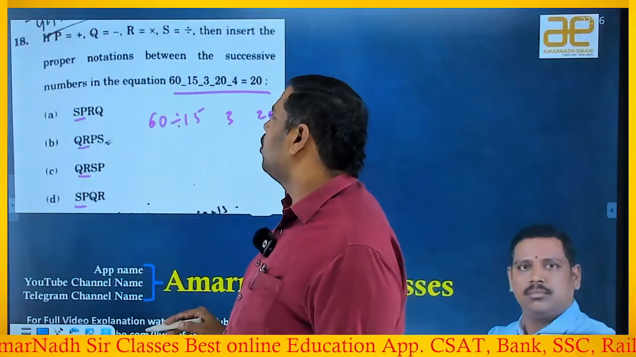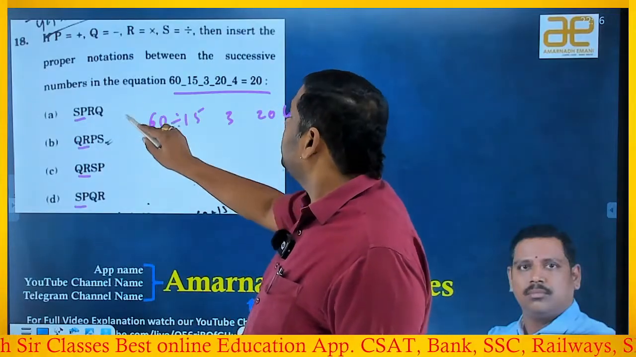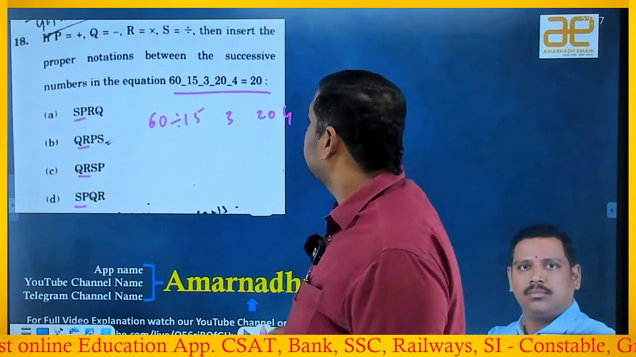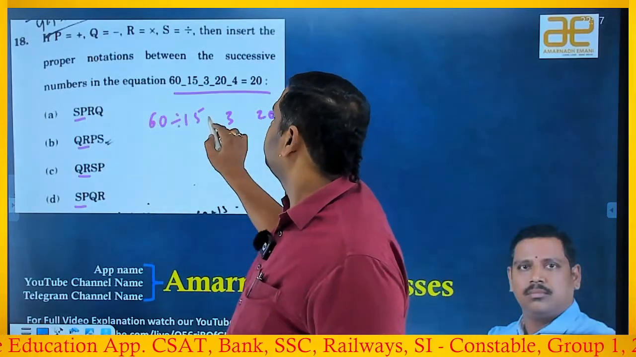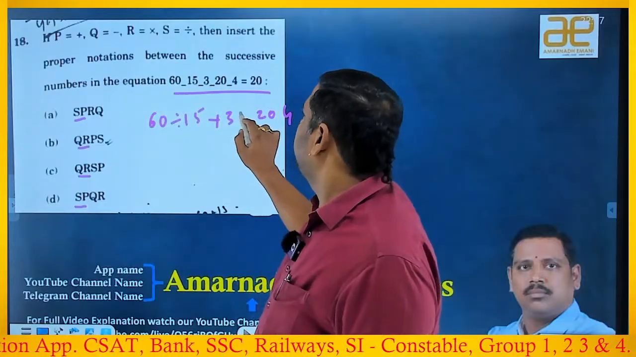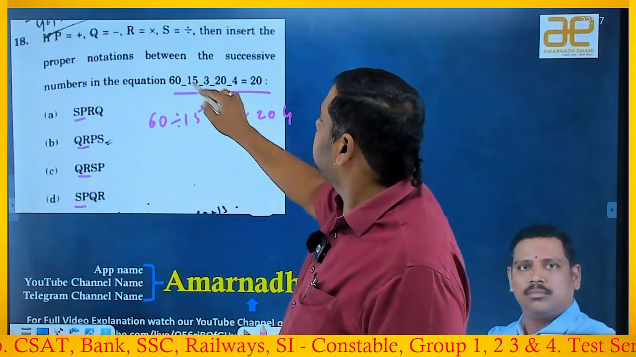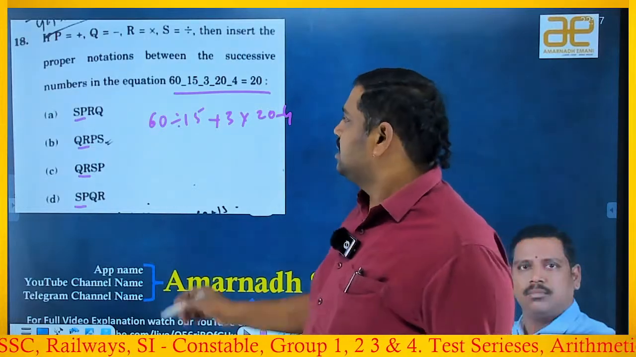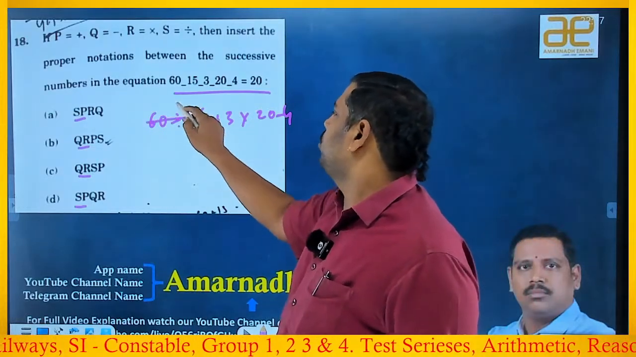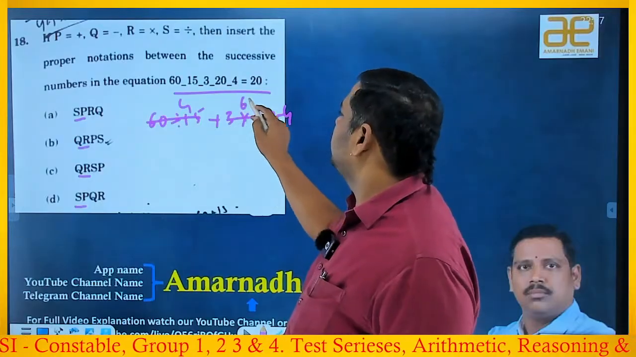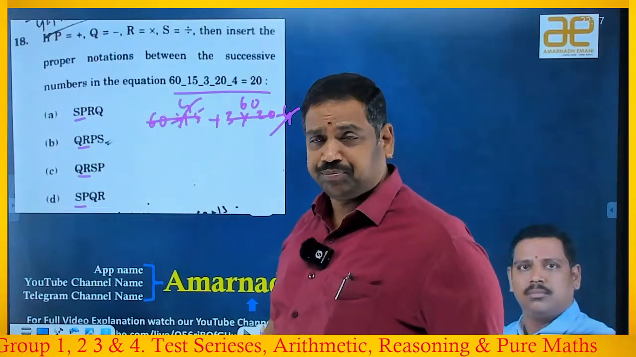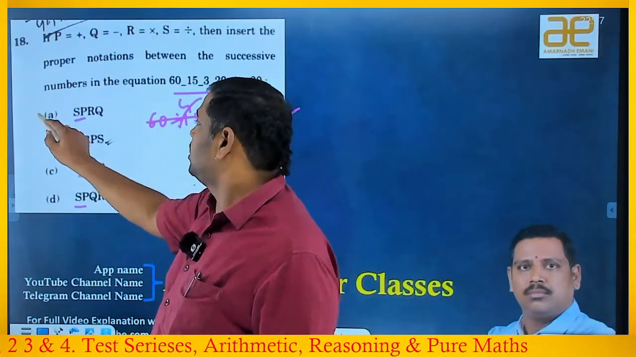After SP, R and Q are there now. R means into, P means plus, and Q means minus. Now this should be 20 or not, I have to verify. 60 by 15 is 4. 3 into 20 is 60. So minus 4 plus 4 cancel, you are getting 60, but you want to get 20. Means SPRQ is not the answer.